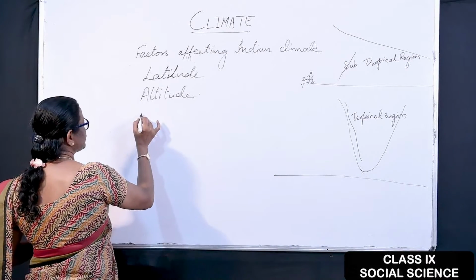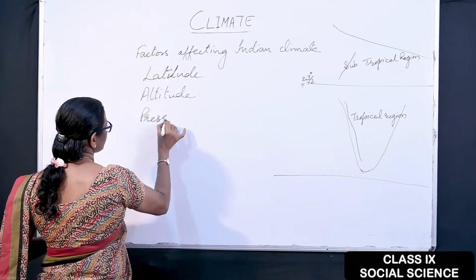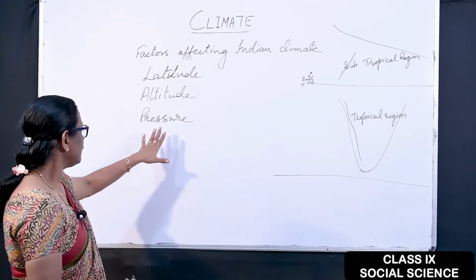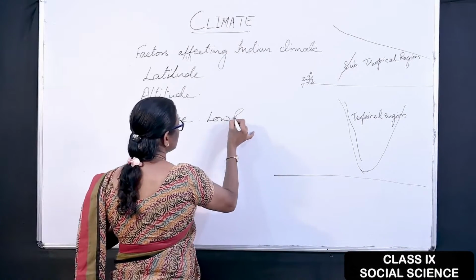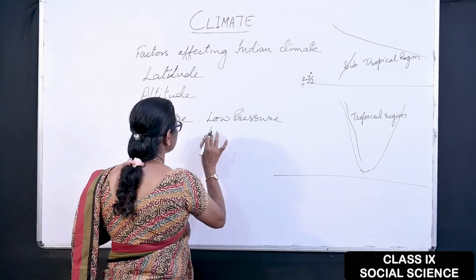Next is pressure. Pressure plays a very important role. Pressure has two types. One is low pressure and high pressure.